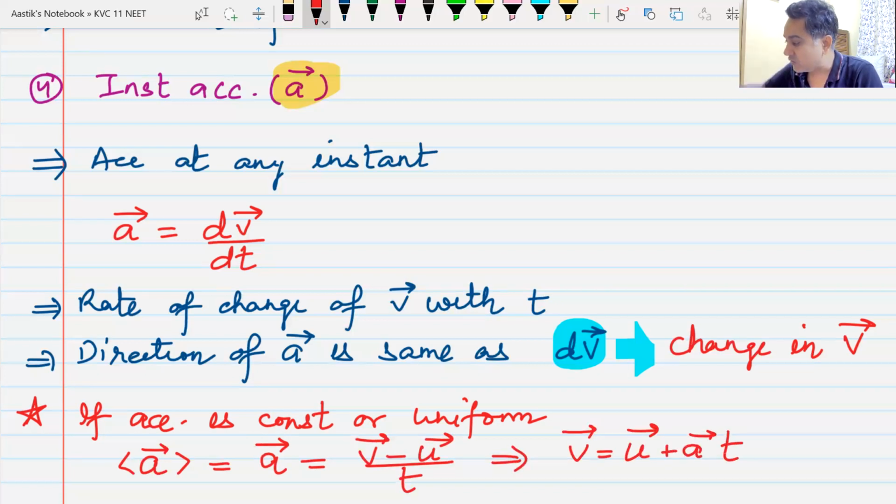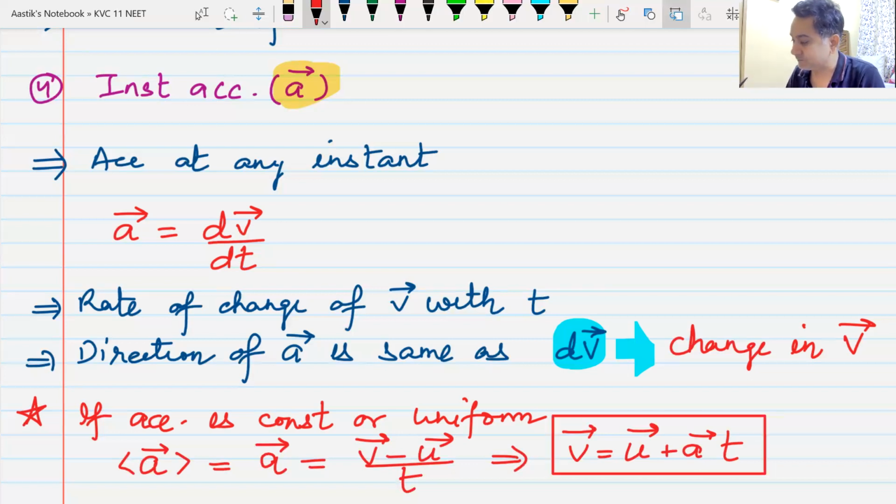But remember, this formula is only valid when it is valid, my dear friends. When is this formula v is equal to u plus at valid?